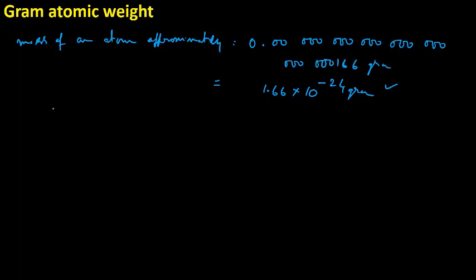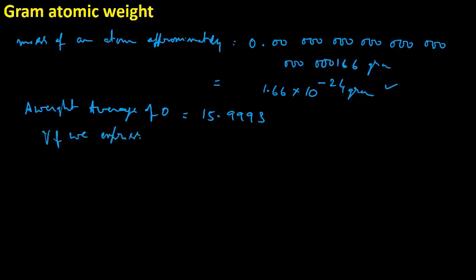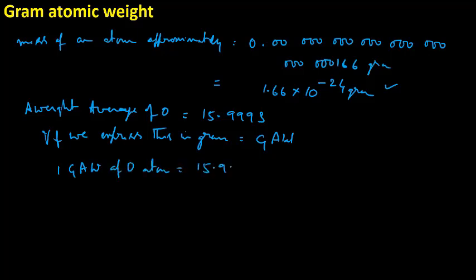Now, just now we discussed the weighted average of oxygen. How much did we calculate? 15.9993. If we express this in terms of grams, then this is known as gram atomic weight. So, 1 gram atomic weight of oxygen is 15.9993 grams.